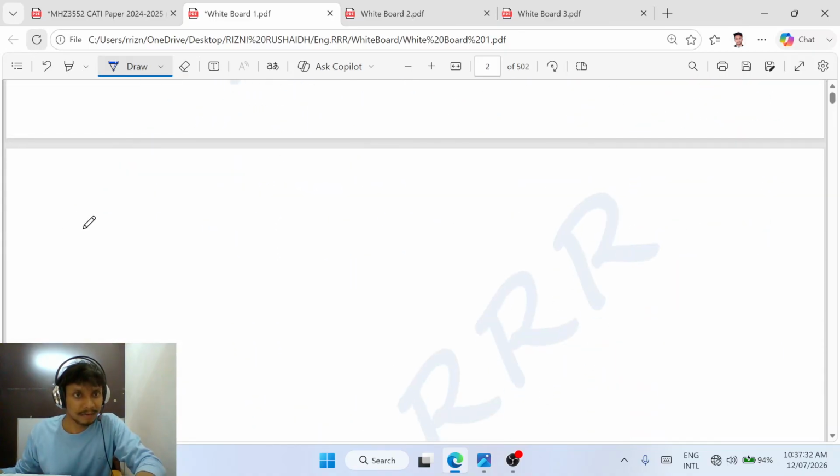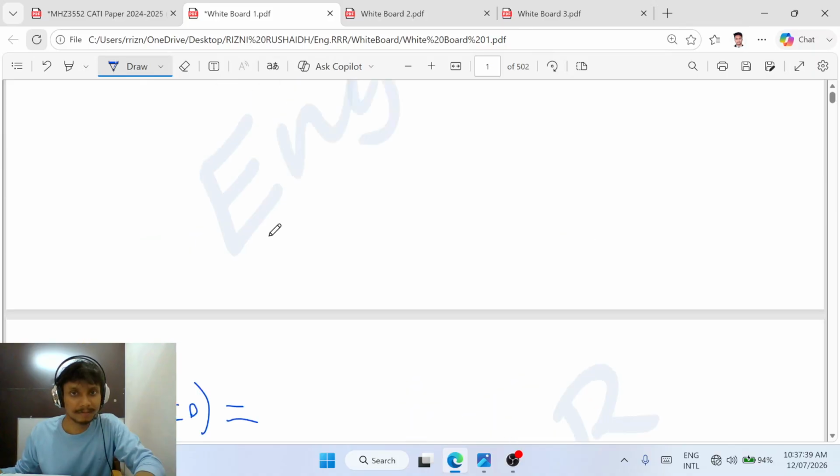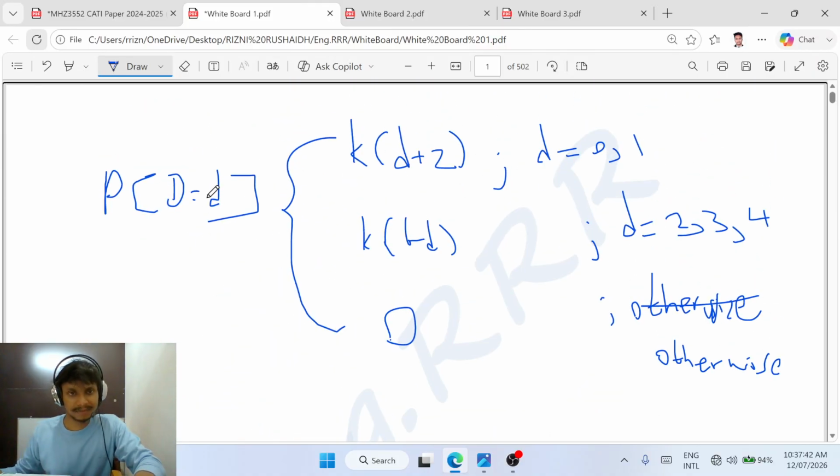Here we have to calculate everything step by step. P(D) is equal to 0. What is P(D) at D equal to 0? First we are going to the question. I have to find everything first to quickly and very easily get the answer. For our comfort, we first find something before going to the question.